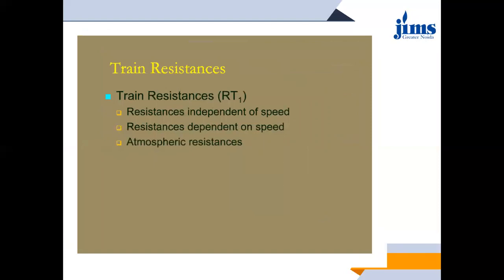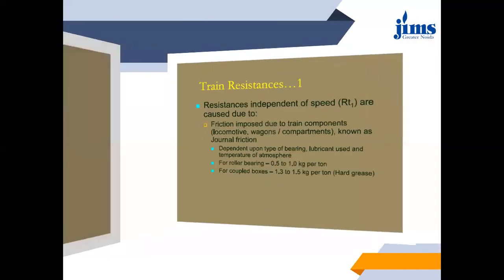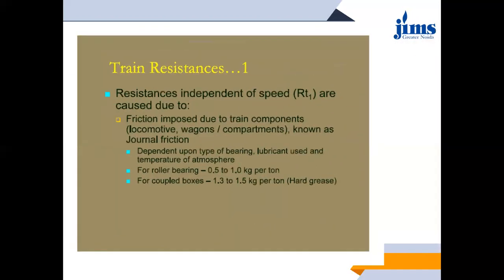So train resistance is denoted by RT1, which is further comprised of what? Resistance independent of speed, dependent on speed, and atmospheric resistance. This resistance independent of speed, RT1, what are the major causes behind this? It is caused due to the friction imposed by train components.